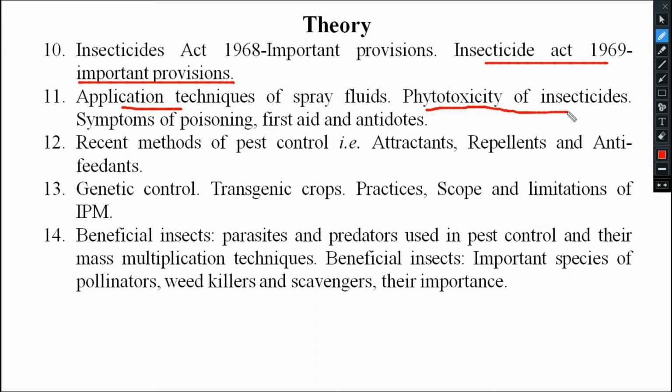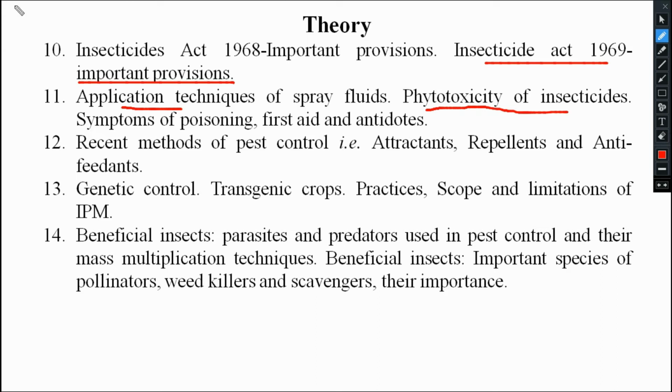But indirectly these chemicals produce some adverse effect on the plant. This kind of adverse effect produced by insecticides or any kind of pesticides on the plant is known as phytotoxicity.